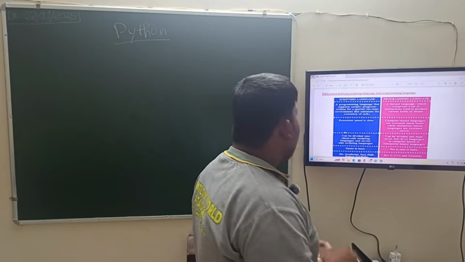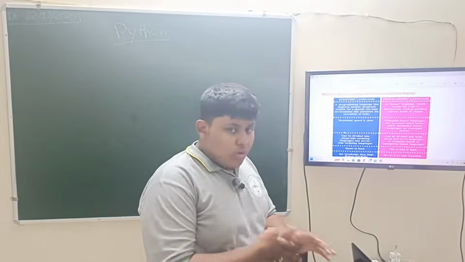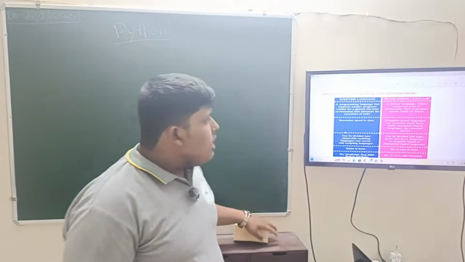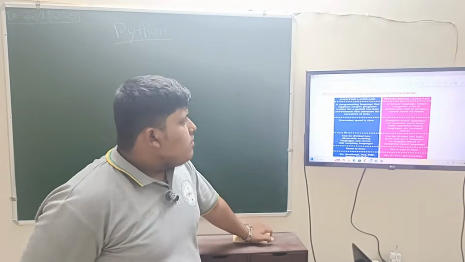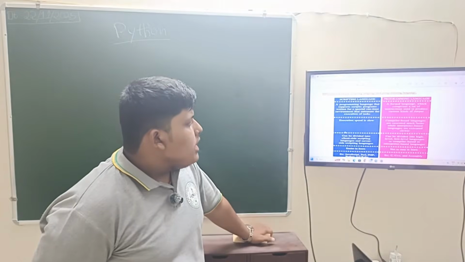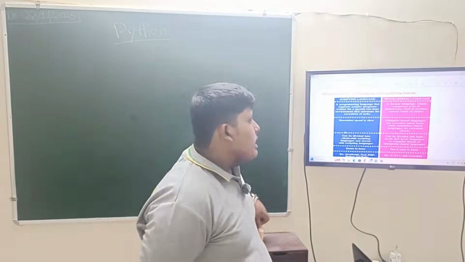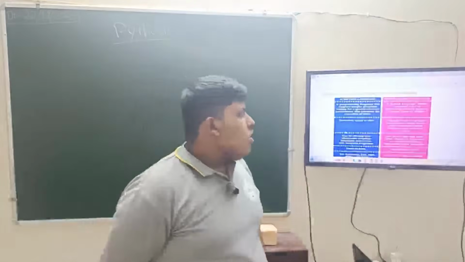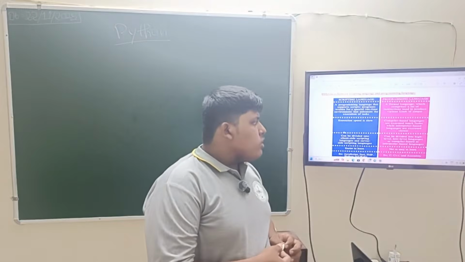The next is differences between scripting language and programming language. We'll see some important differences between them. First, a scripting language supports scripts, programs written for a special runtime environment that automate the execution of tasks. And a programming language is a formal language which comprises a set of instructions used to produce various kinds of output.